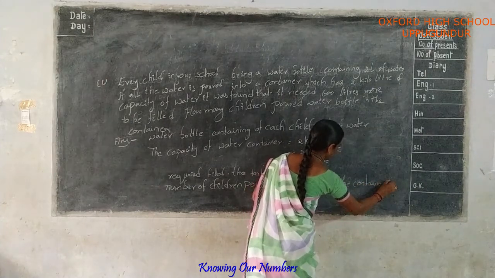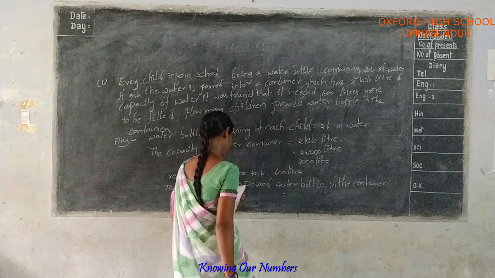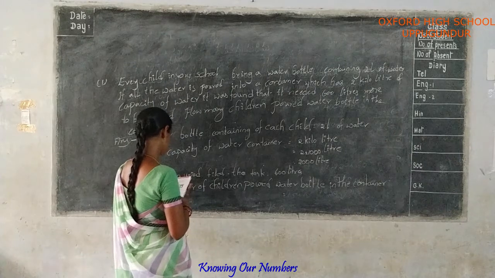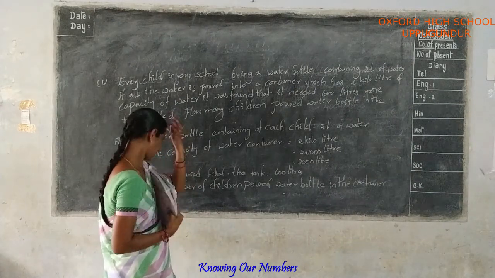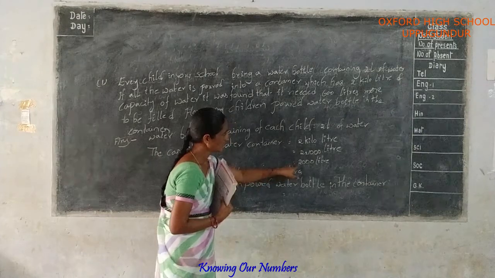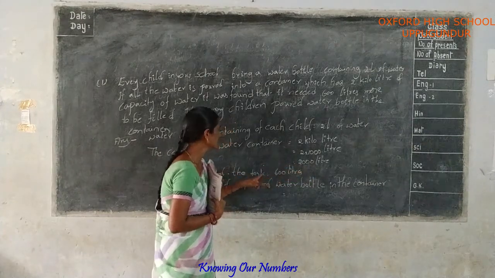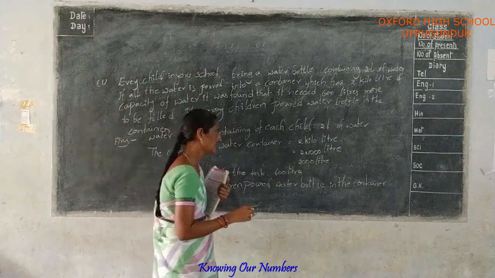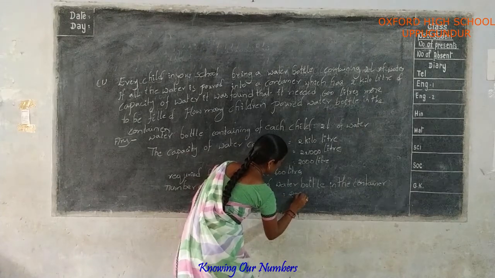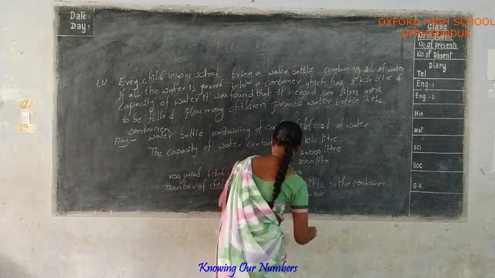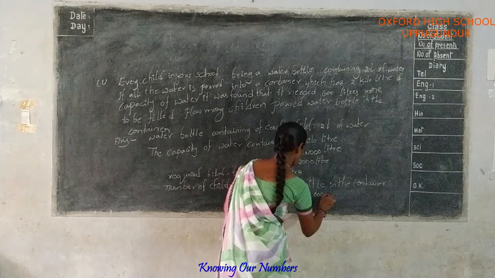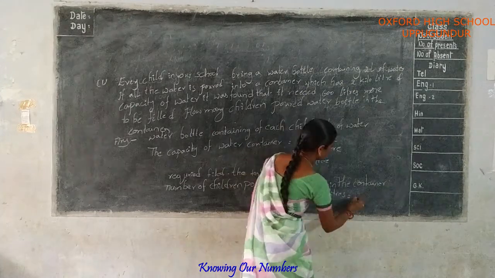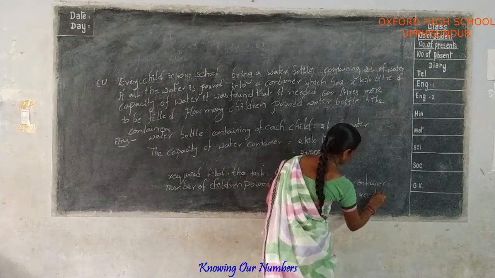In the container, 2000 liters, remaining to fill 600 liters. Total how many liters of filled water? 2000 minus 600 liters is equal to 1400 liters.